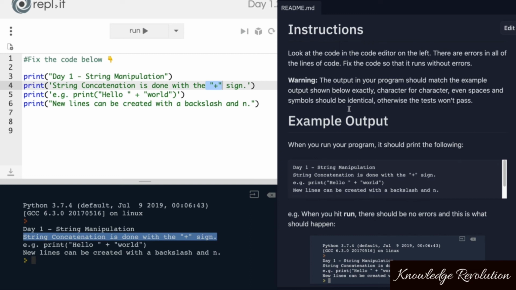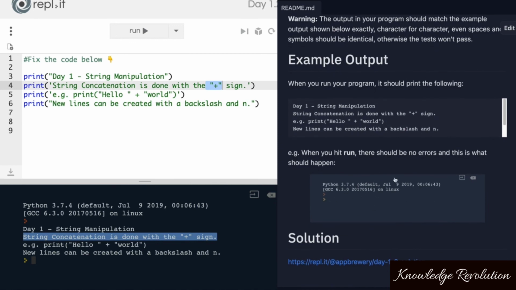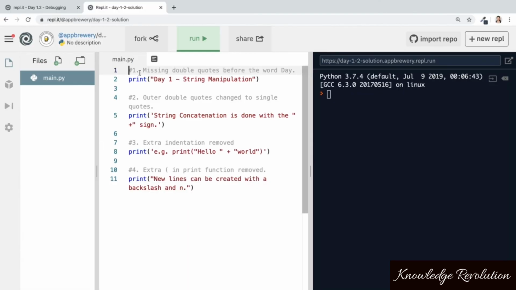So if you've completed the challenge and you've gotten everything right, then you're now done with this exercise. If you got stuck and you want to have a look at the solution, as always, it's down here. And it might be useful to have a look at this page to see where you might have missed something or where you might have gotten something wrong.